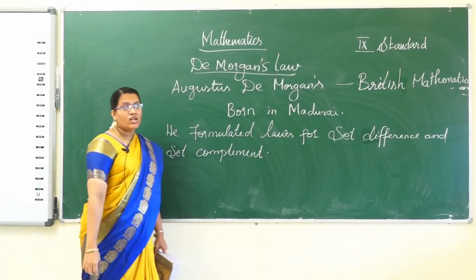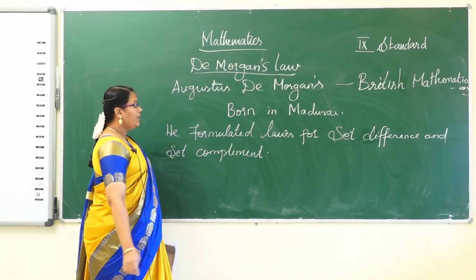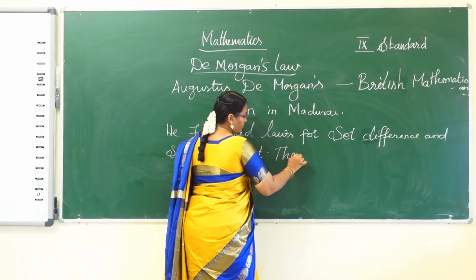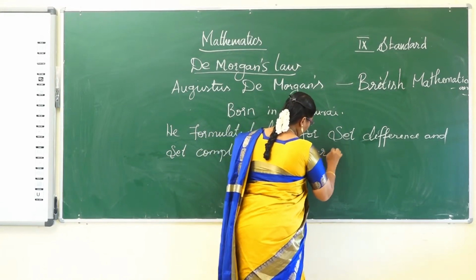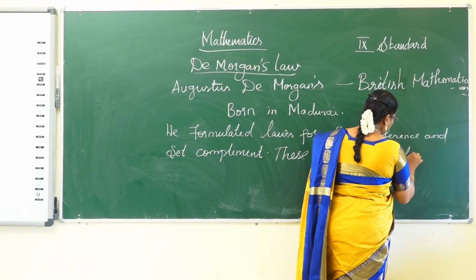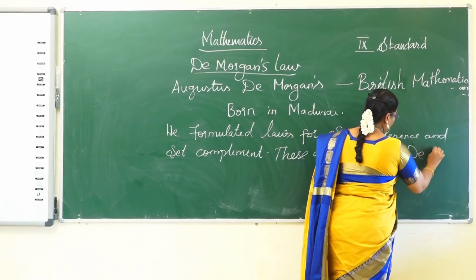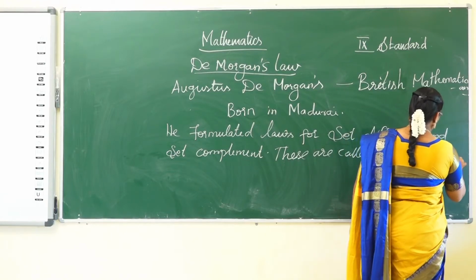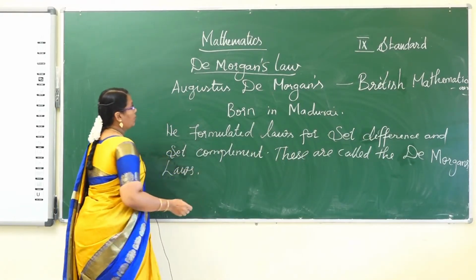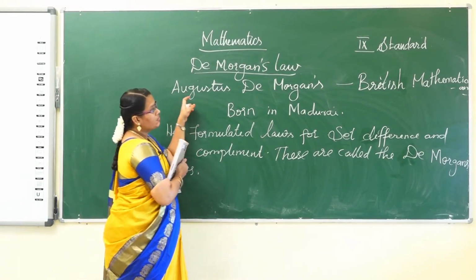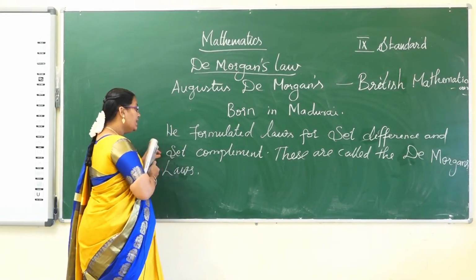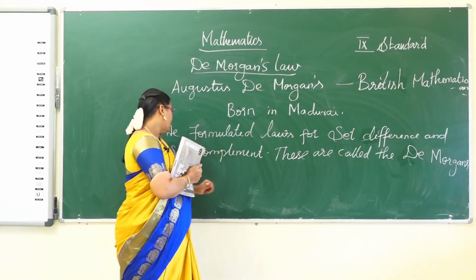He was born in Madurai, Tamil Nadu, and he formulated laws for set difference and set complement. These are all called De Morgan's laws.